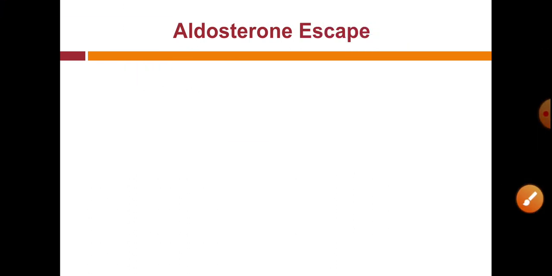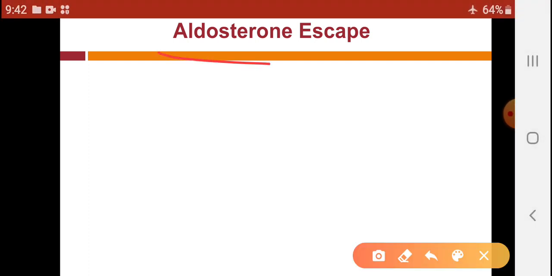In the next lecture we will see the important phenomenon which helps to maintain our blood pressure, and that phenomenon is called the aldosterone escape phenomenon.